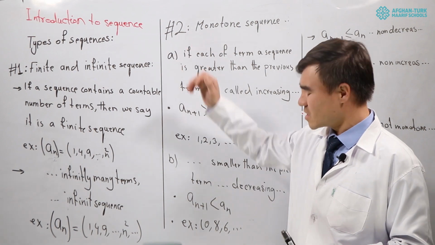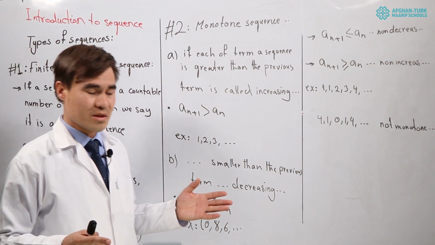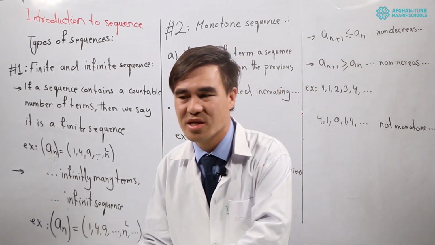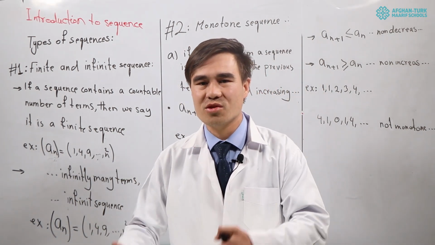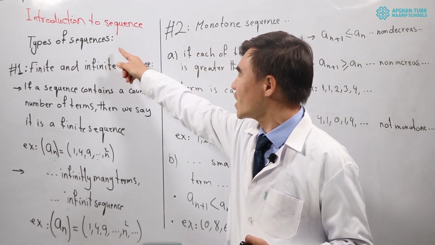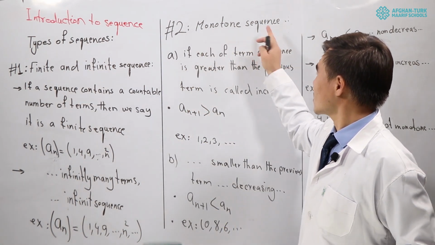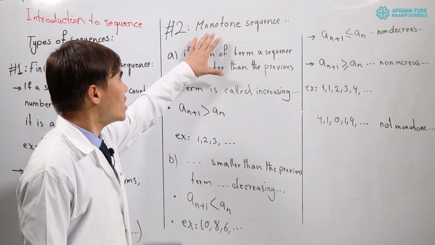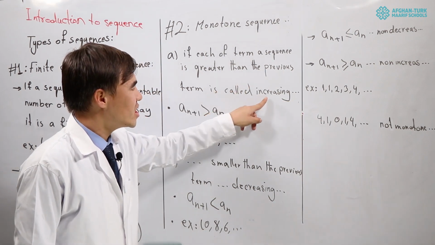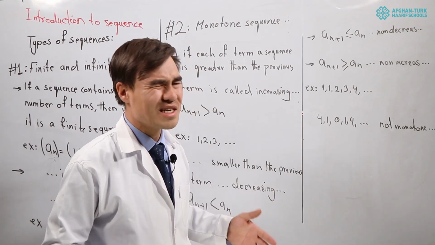Okay, dear students, and the second one we have is monotone sequences. As you studied in the functions section, we had some functions which were decreasing, increasing, non-decreasing, and non-increasing. These are one of the properties of the sequences which we will have, inshallah. What are monotone sequences? When we talk about monotone sequences, our aim is talking about increasing sequences, decreasing sequences, non-increasing sequences, and non-decreasing sequences.